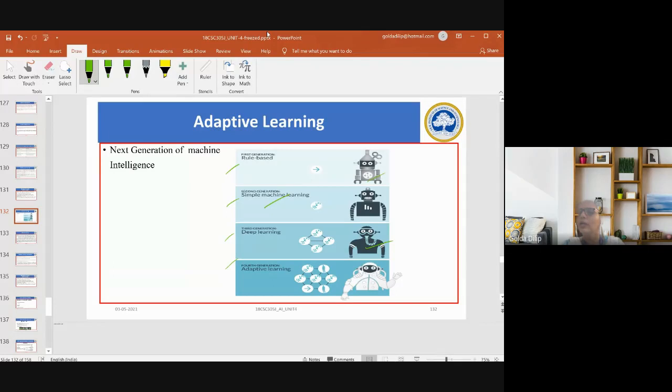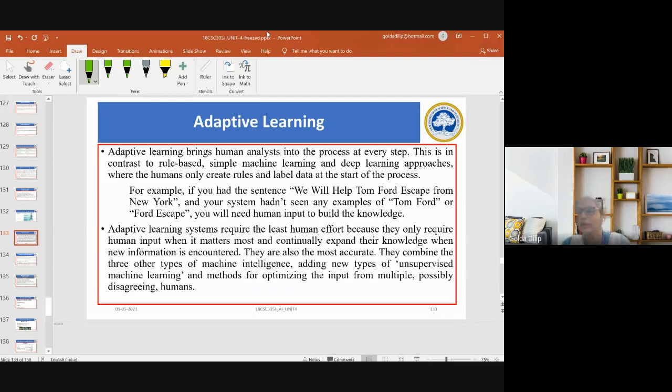So in deep learning, what we are doing is extending the image to be recognized to say what kind of an image it is. These are all parts of deep learning. Then, of course, we have what is called adaptive learning, which is being called the next generation of machine learning.